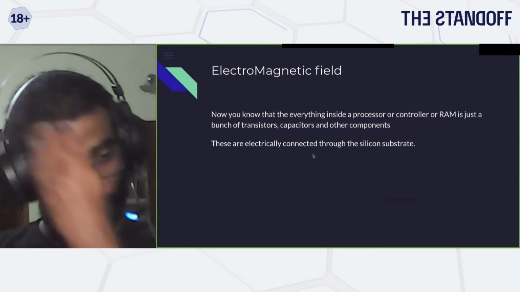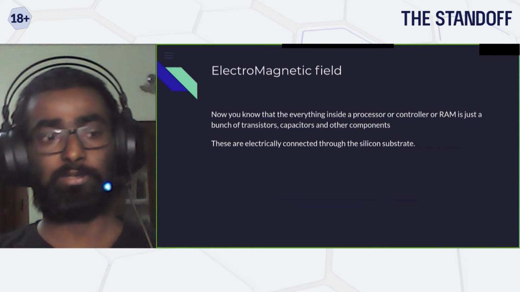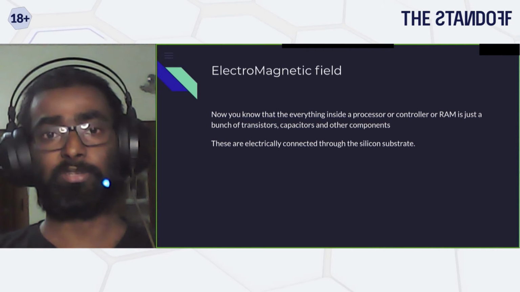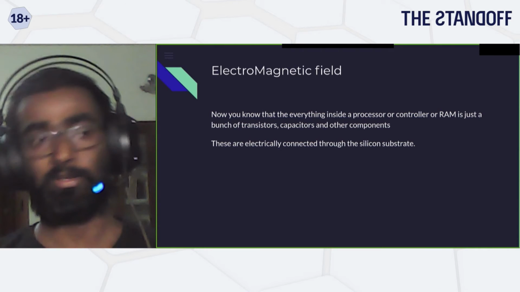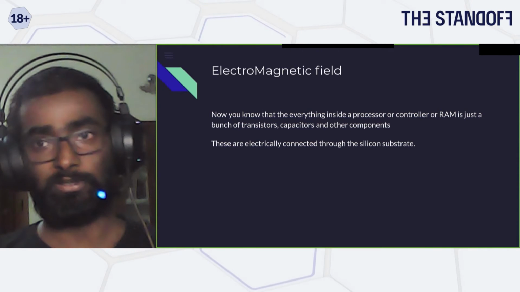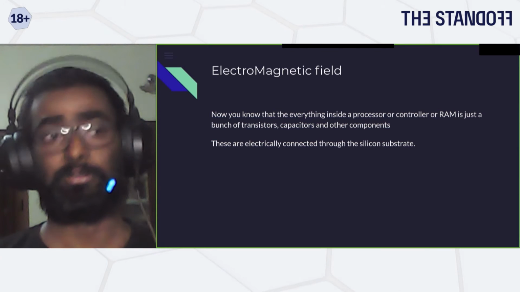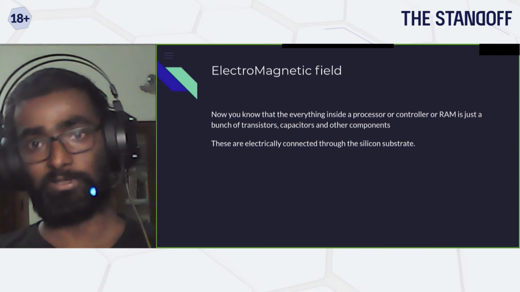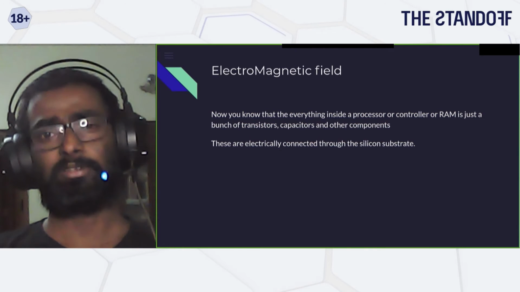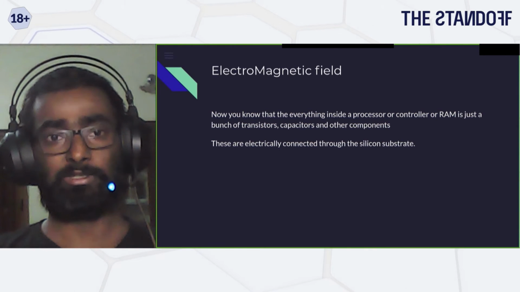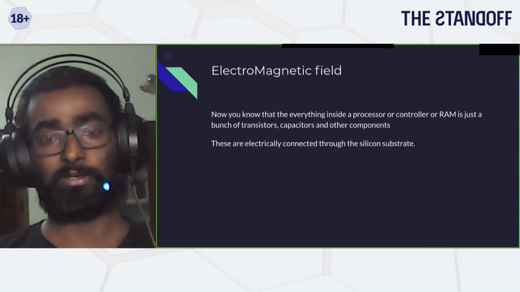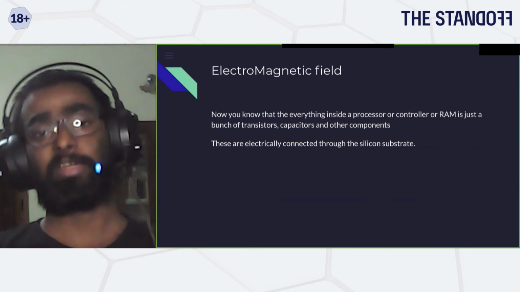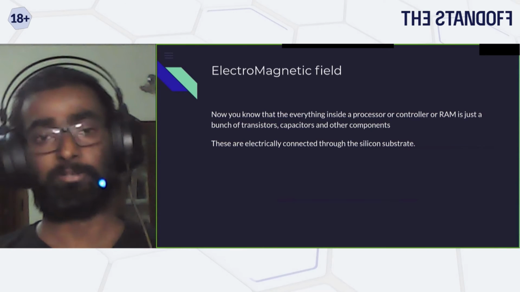Now, why do we need to focus on this? Because the same property applies to every single device. If you take a circuit board or any PCB, it is filled with metals, with current-carrying conductors, which means there are some parameters linked to the electromagnetic field. There's something called side channel analysis, where people actually measure those micro electromagnetic fields released from those controllers, RAM or ROM, and from there they were able to crack some cryptographic algorithm that is placed inside.